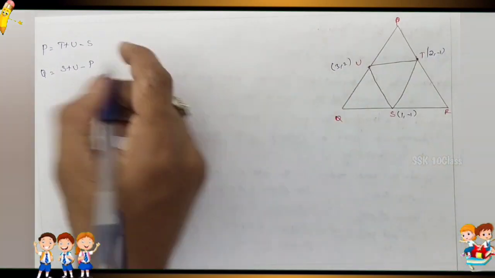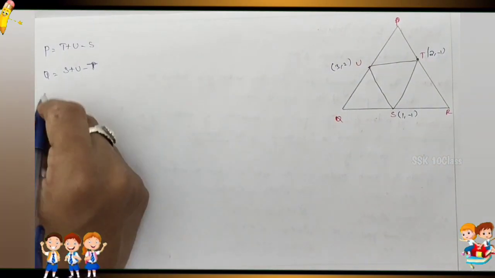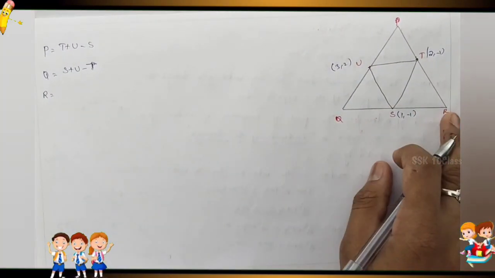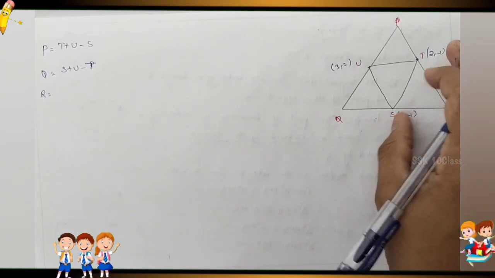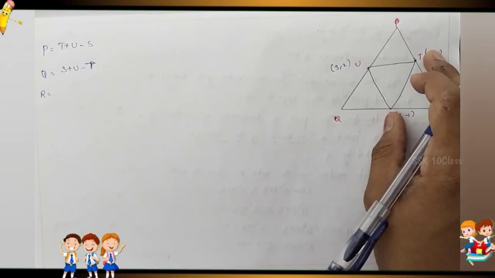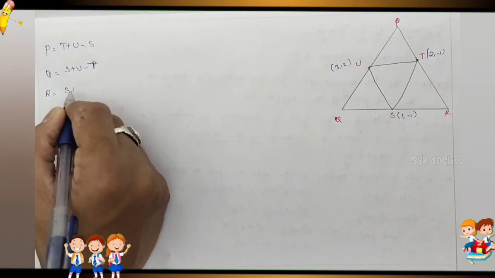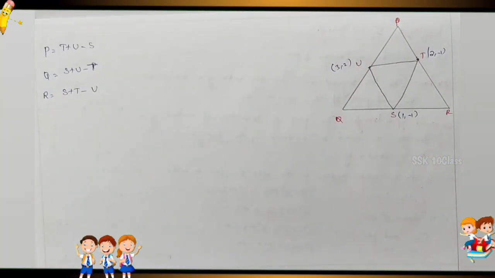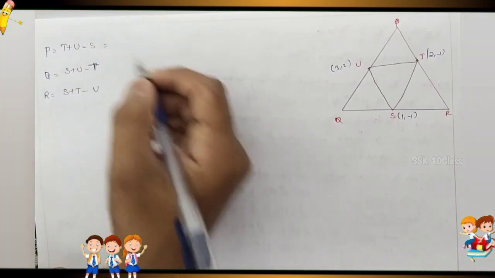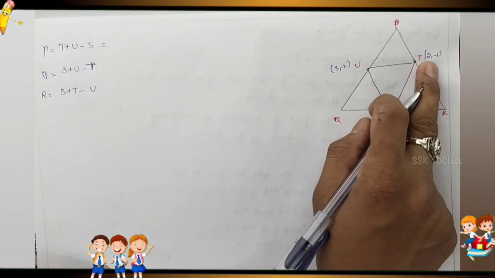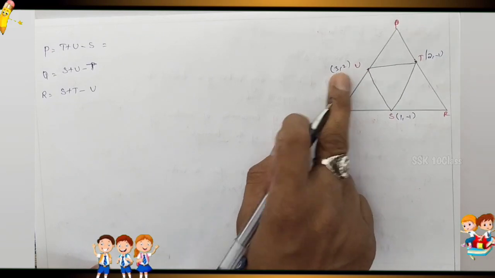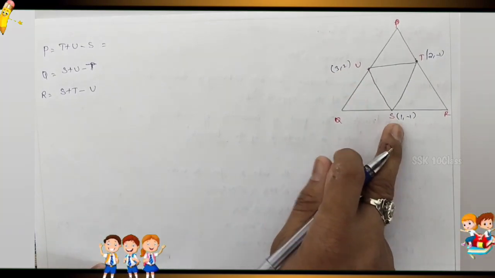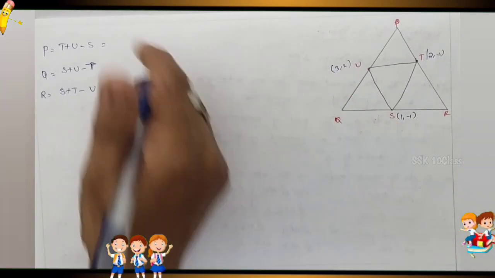Sorry, opposite value of T. Next, R: opposite value is S T. S plus T minus the opposite value U. Now write down the simplification. So what do we get here? The formula is alpha 1 plus alpha 2, and here minus will come. Write it down, that is simple.